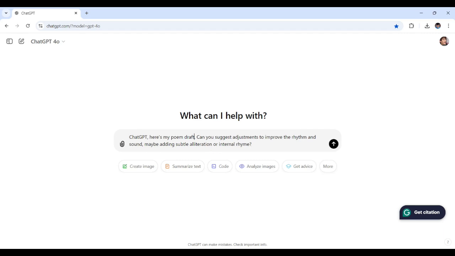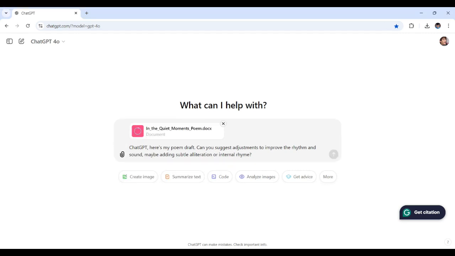So, poem draft, no problem. Here it is, my poem draft right here. Let me just pull that out. Here we go. Once the document is attached to your prompt, let's send this over right about now.